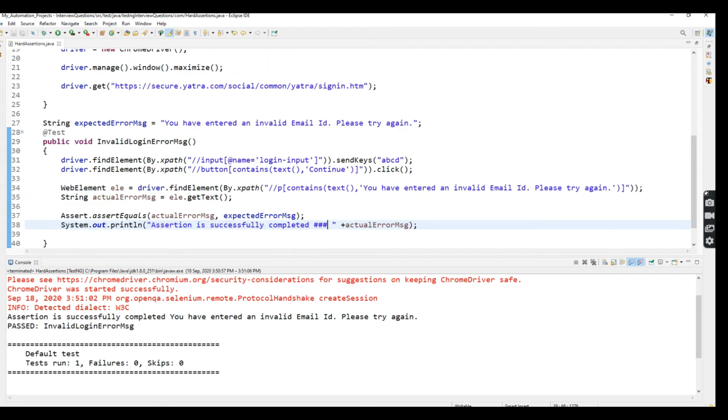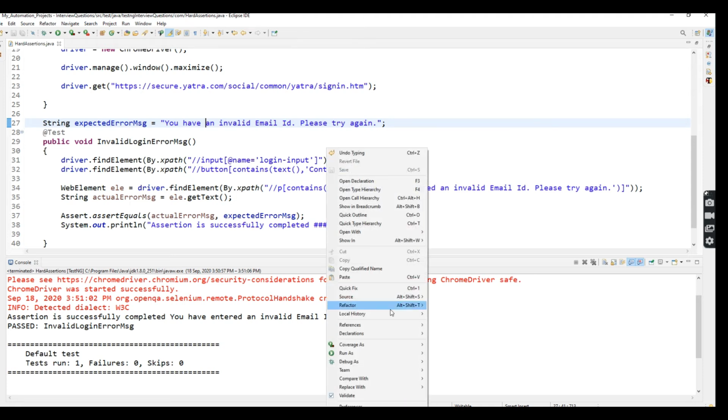So now what I'm going to do, I made some changes. I removed this "entered" word. Now the assertion will fail, right? If it fails, what happens? This sysout will not print. So the hard assertion will stop once the assertion fails. Okay, let's see again. I'm going to execute.